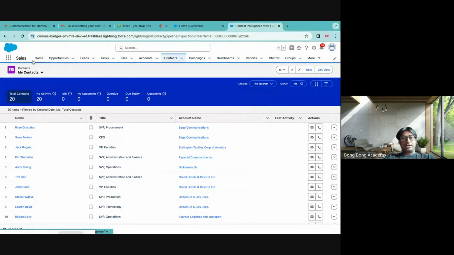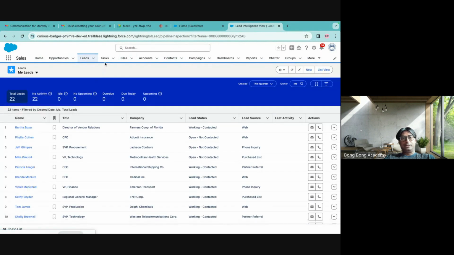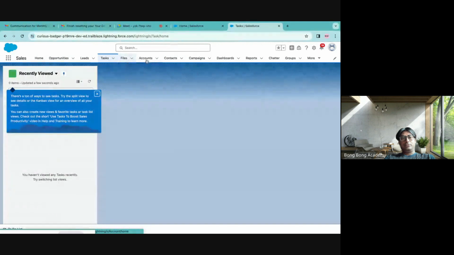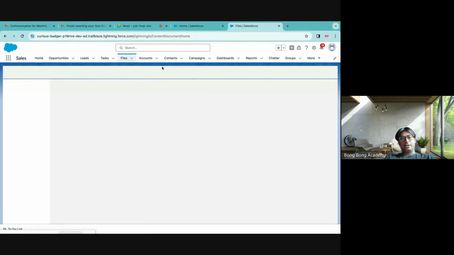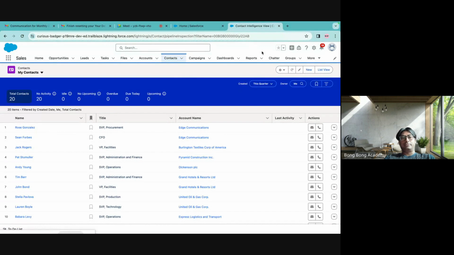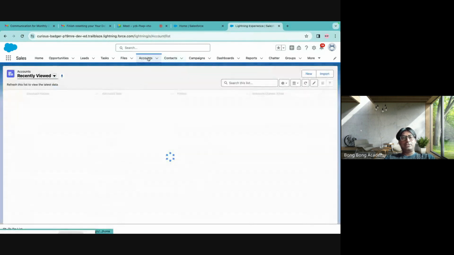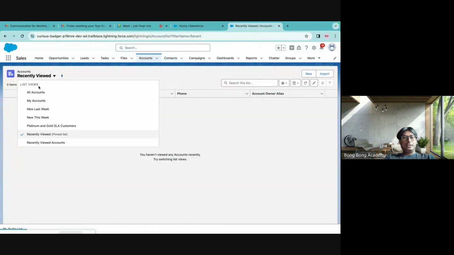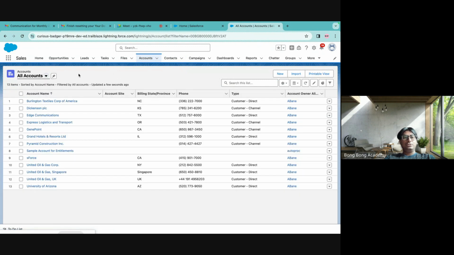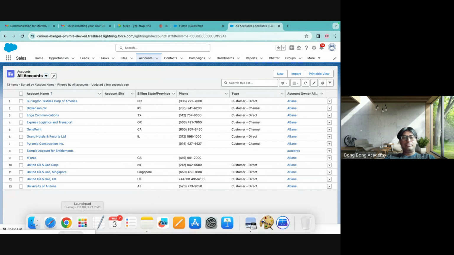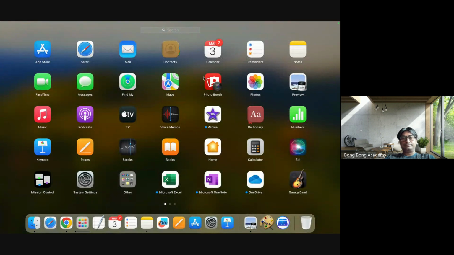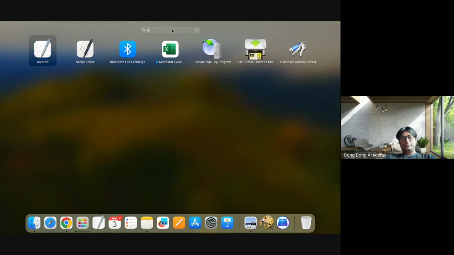So all these are typically tables. Opportunity is a table, lead is a table, task is a table, account is a table, files is a different kind of table, contact is a table. These are all different tables. How do we see these tables? Let's see the account table. There are different filters through which you can see the table. If you do all accounts, these are the 13 accounts in this table. It's quite similar to how you will see a table in an Excel sheet, right? No difference. So if you go to an Excel sheet,